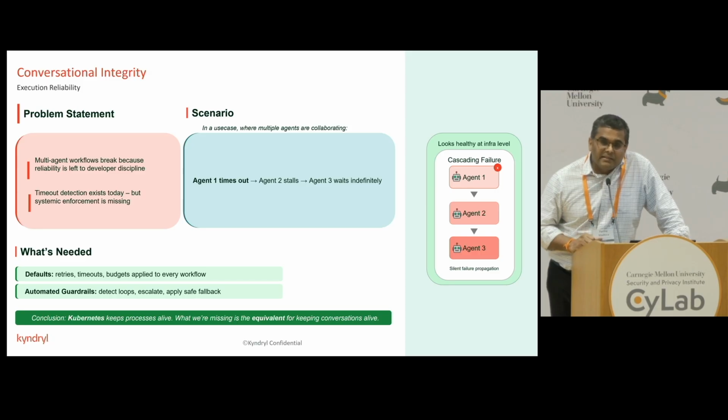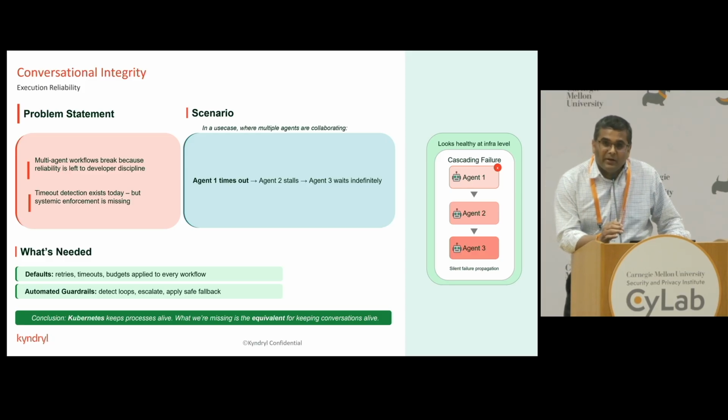Then the subsequent agent is hung up too, and that failure cascades from top down across all the agents. So what we need, going back to my original point, is a component that can control this situation effectively at runtime. That is the need of the hour, and it is what we are seeing in our implementations.